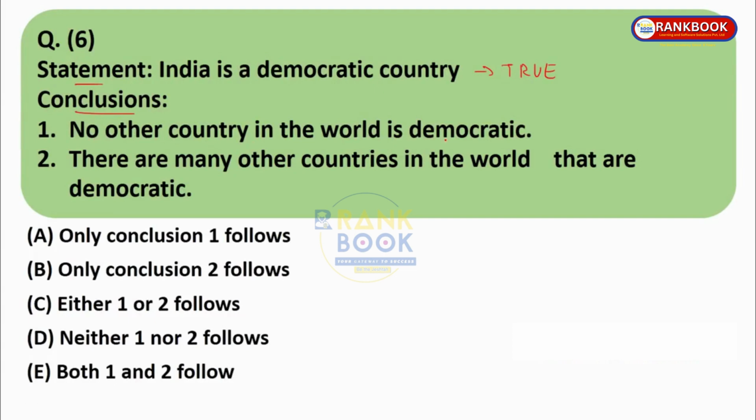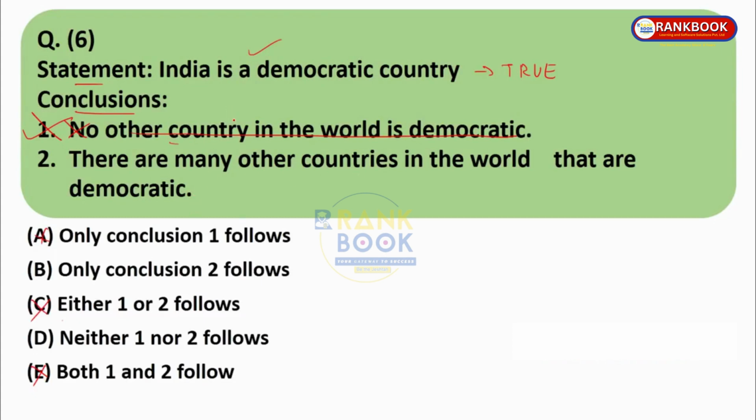No other country in the world is democratic. Does the statement talk about any other country, or does the statement say in any way that no other country is democratic and only India is a democratic country? No, that means this conclusion is nothing but assumption, and assumption is always wrong, okay? So 1 does not follow. So A is not an option, C is not an option, both is not an option. Let us see second statement. There are many other countries in the world that are democratic.